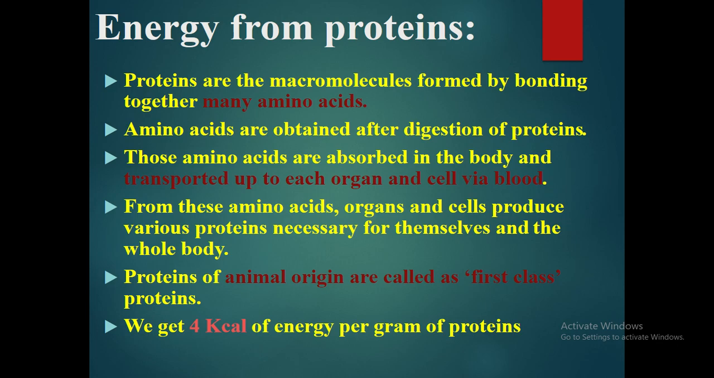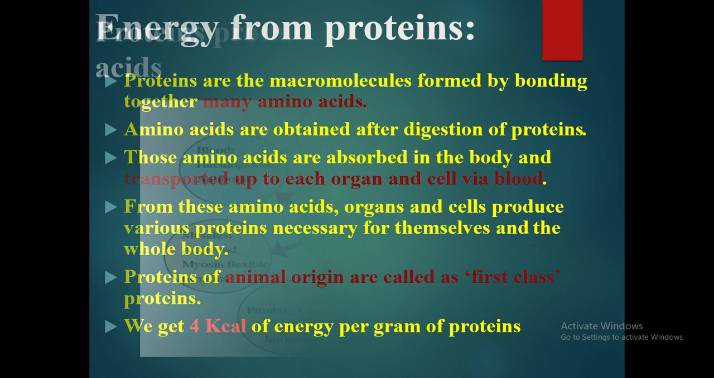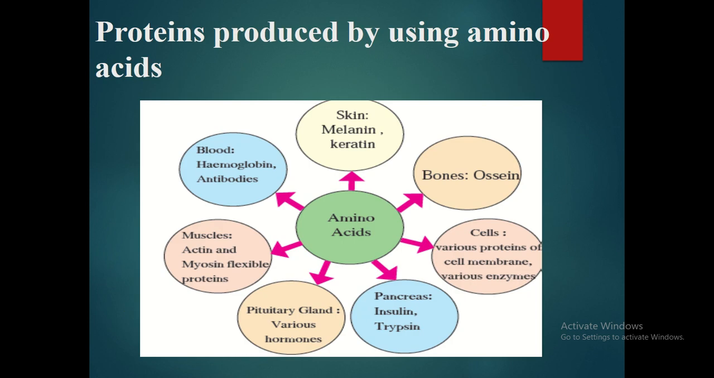The proteins of animal origin are called first class proteins. We get 4 kilocalorie of energy per gram of proteins. Here, if you see this picture, it indicates that when amino acids go into different cells, they start making different types of protein.